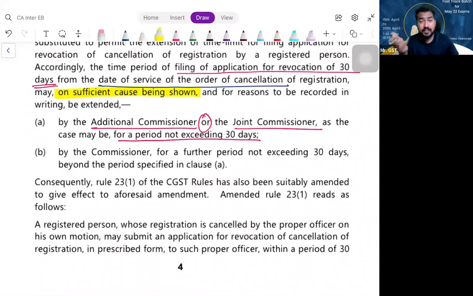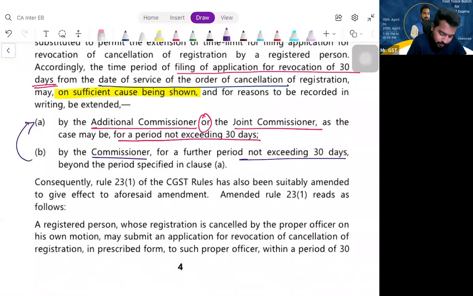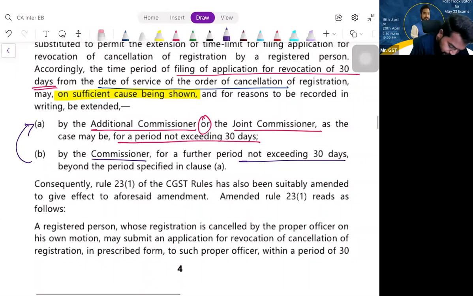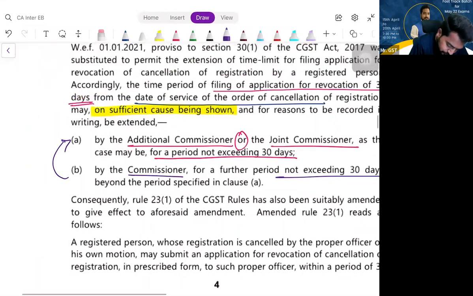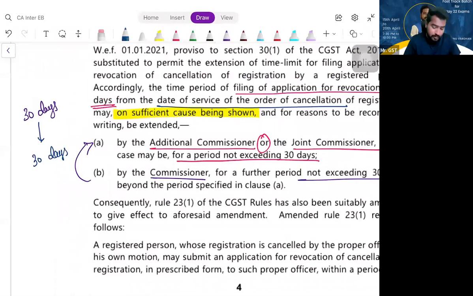Sir, if within that 30 days also you didn't go, then you should go straight to the commissioner. The commissioner can again condone the delay for a period not exceeding another 30 days beyond the period specified in clause A. That means there was already a time limit of 30 days, which can be condoned by another 30 days by the additional commissioner or joint commissioner.